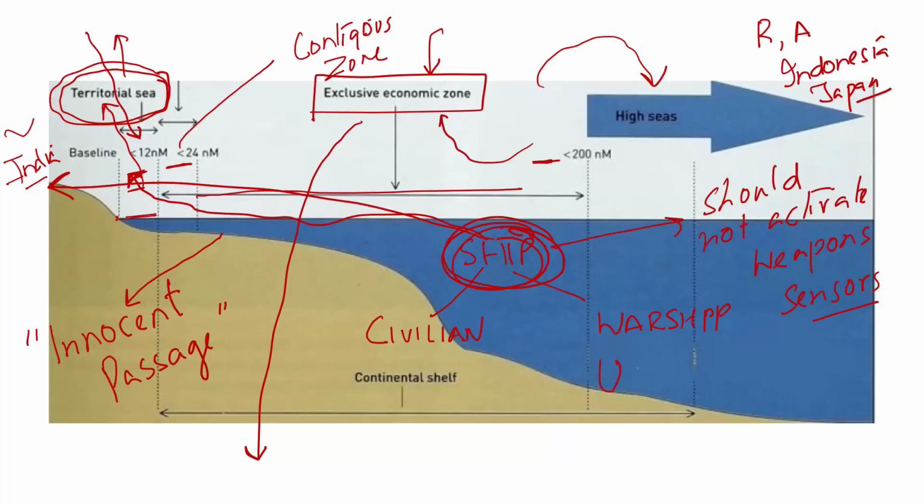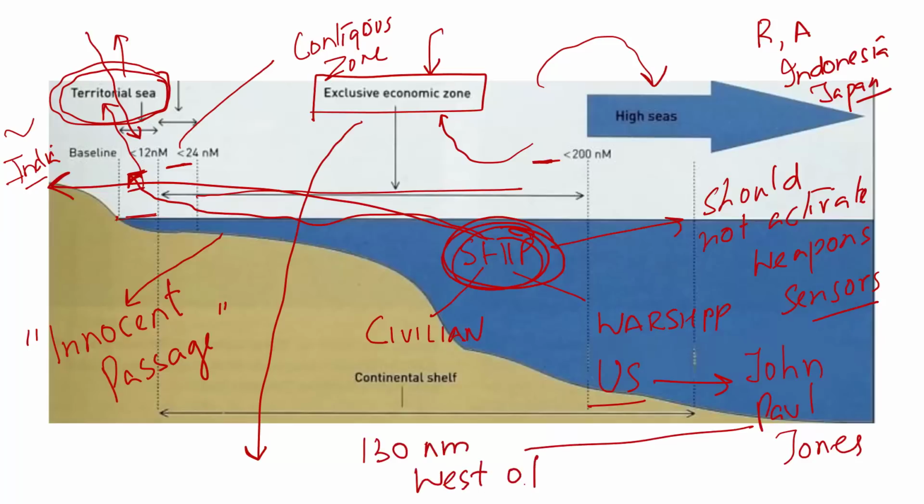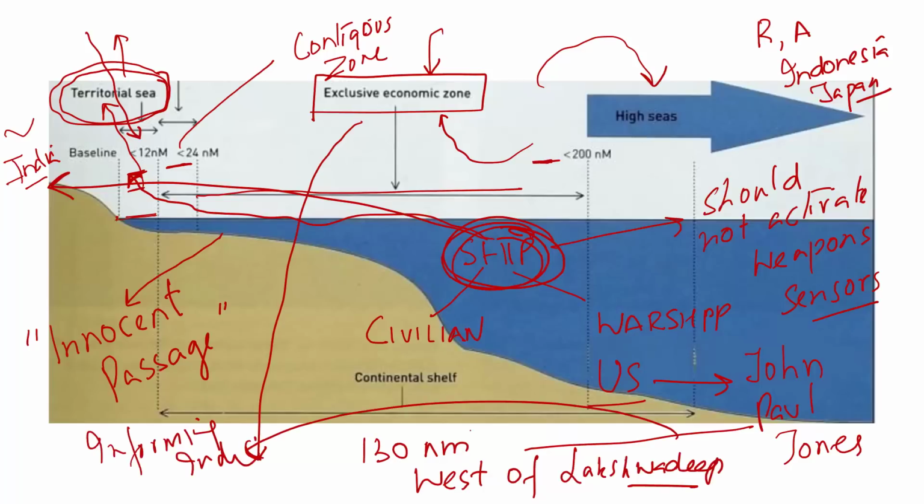But this year, a US warship named John Paul Jones entered 130 nautical miles west of Lakshadweep Islands. And that too without informing India. And this 130 nautical miles is within the exclusive economic zone of India. So on one hand, United States considers India as an ally against China.